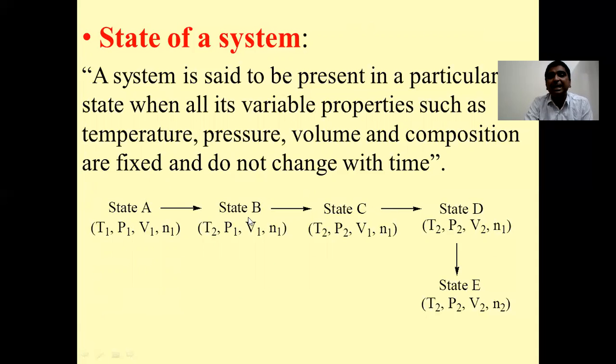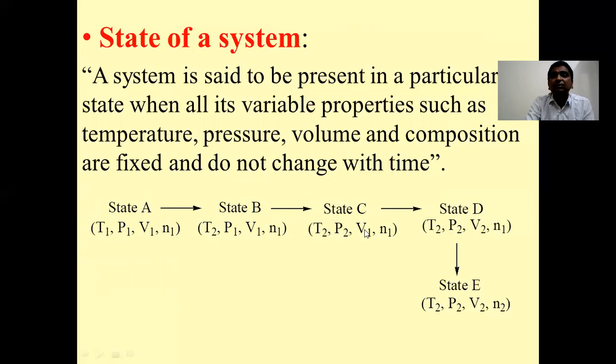Now look at this state A and state B. Here temperature is T1 and here temperature is T2. Pressure, volume and number of moles are remaining constant in state A and state B. Even so, we say that the system has changed its state from state A to state B. Now if two parameters are changed, say temperature and pressure to T2 and P2, keeping the volume and number of moles the same as in the first example, then also we say that the system has changed its state.